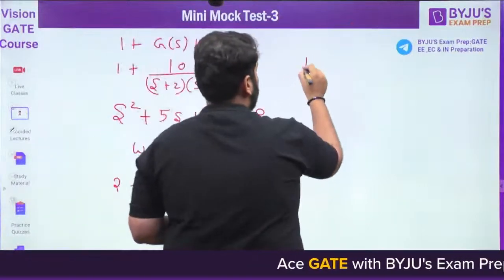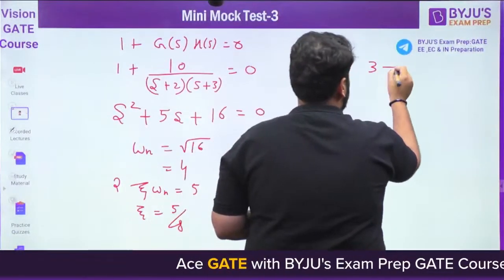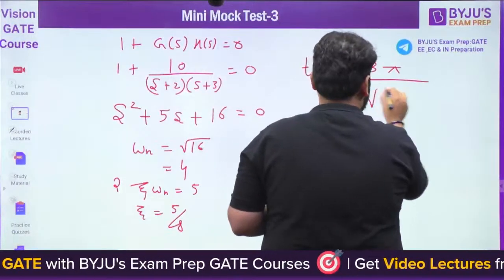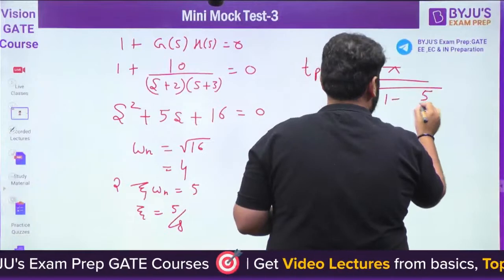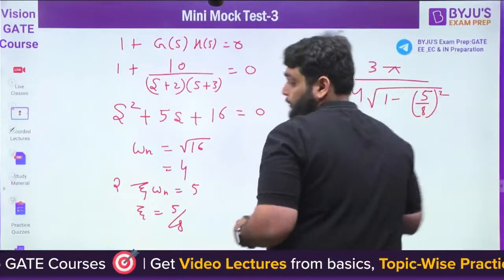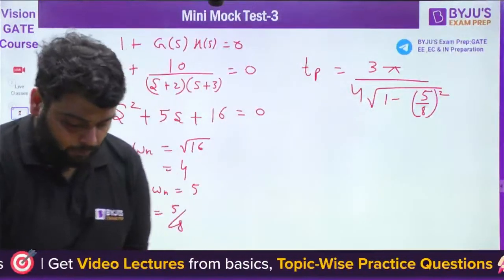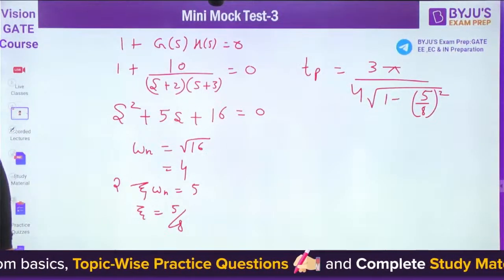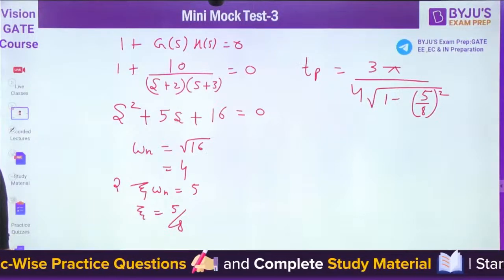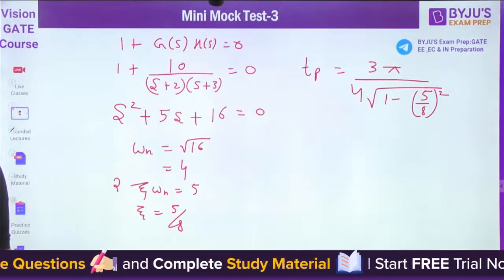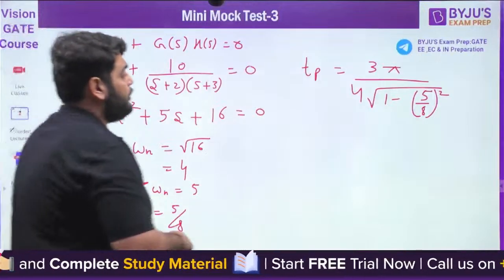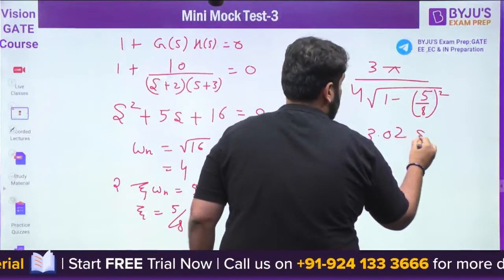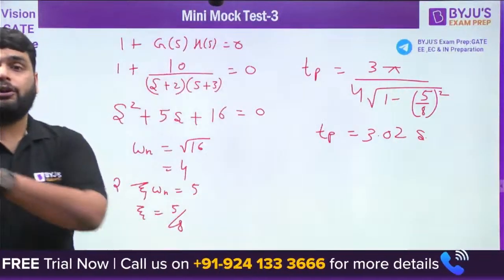Now what is the formula? Tp is equal to pi upon omega n, where omega n is 4, under root 1 minus zeta square, 5 by 8 whole square. This we will get. Let me use the calculator again. We have 5 by 8. Okay, so after solving this, we will get Tp equal to 3.02 second.